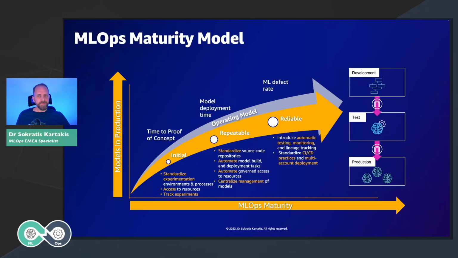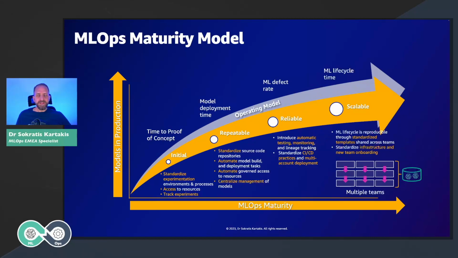For example, the development environment is for building models and creating the automation. The testing environment is to test the end-to-end solution, and the production environment is responsible to serve the models to other applications. Over there, our goal is to standardize the different testing techniques, monitoring techniques, and of course to work only with CI/CD pipelines across all these multiple environments.